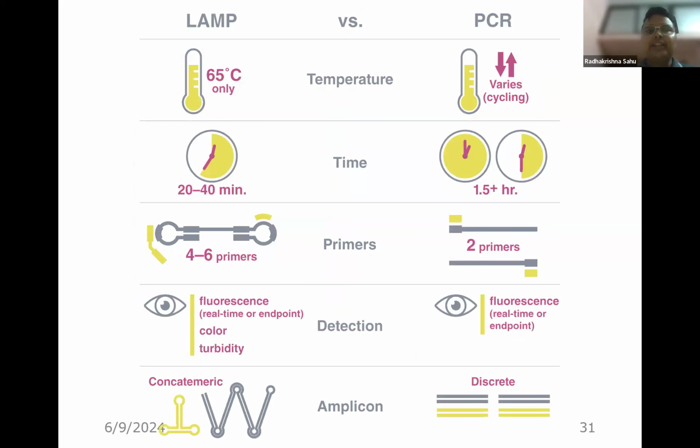So how can LAMP PCR be an effective substitute for conventional PCR? It requires only a single temperature, around 60 to 65 degrees Celsius, and depending on the primer used, it requires comparatively less time. Conventional PCR requires around 1.5 hours to perform the PCR. Additionally, there is gel electrophoresis and documentation, so the whole technique takes up to 2.5 hours. And most importantly, the LAMP result can be visualized by the naked eye. We do not need any specific instrumentation facility.